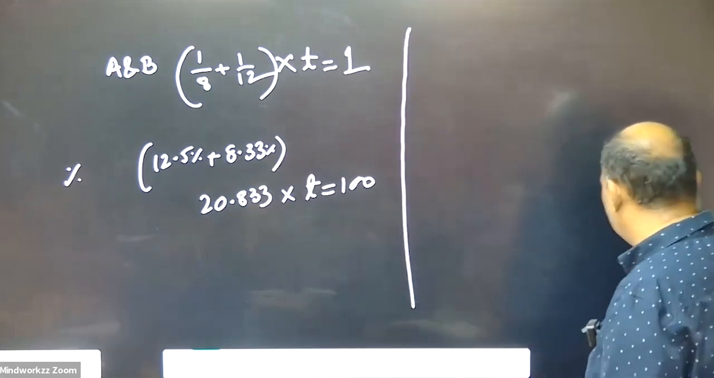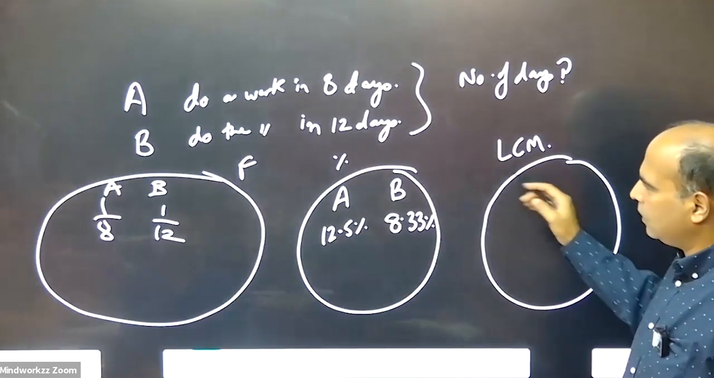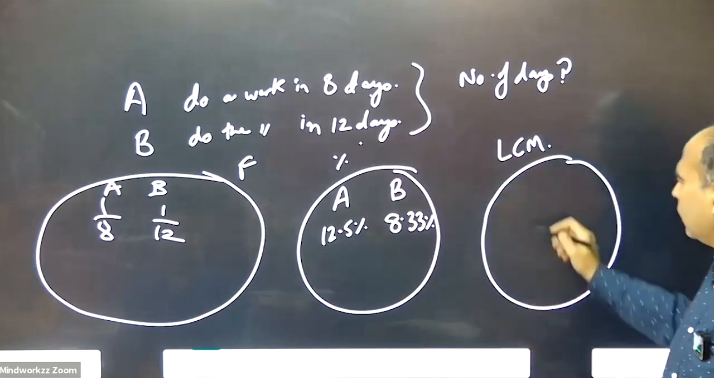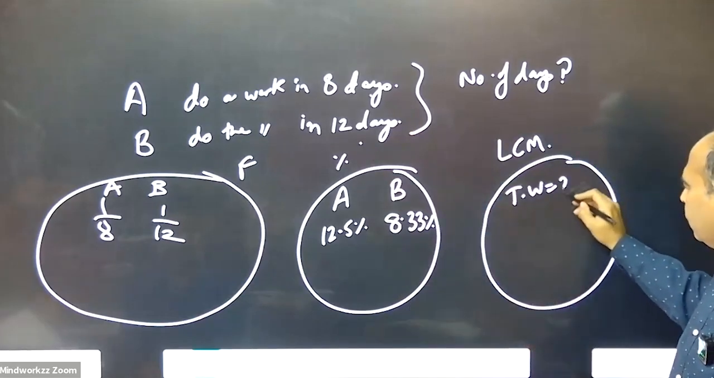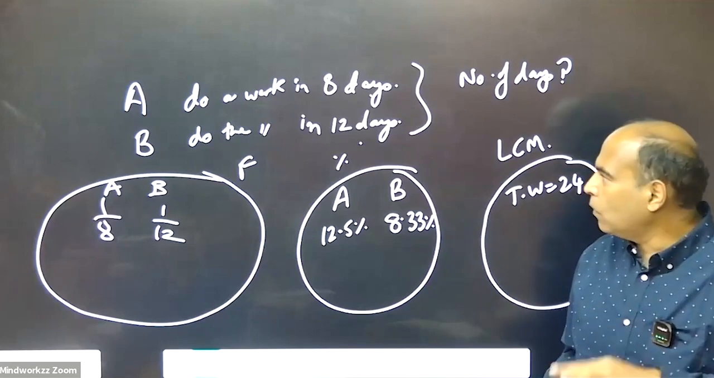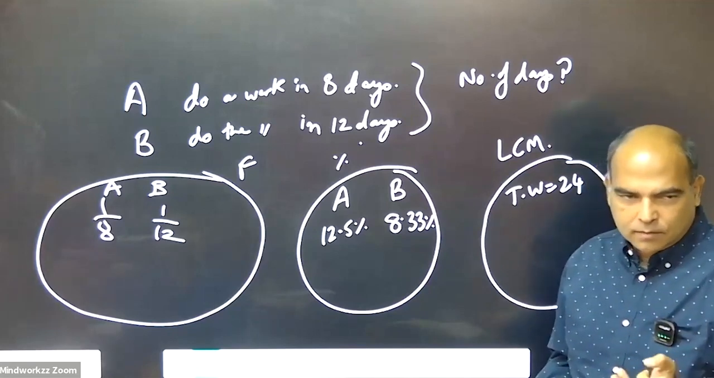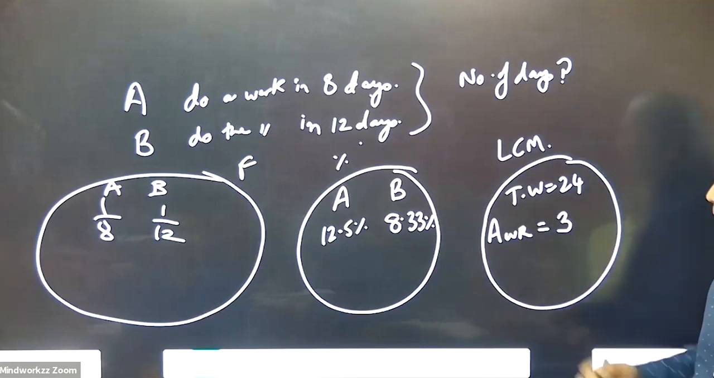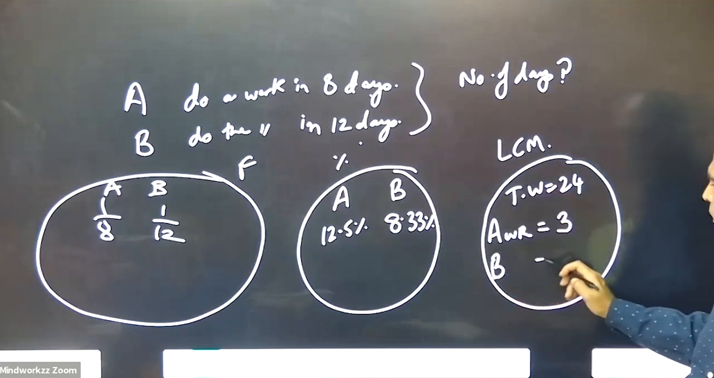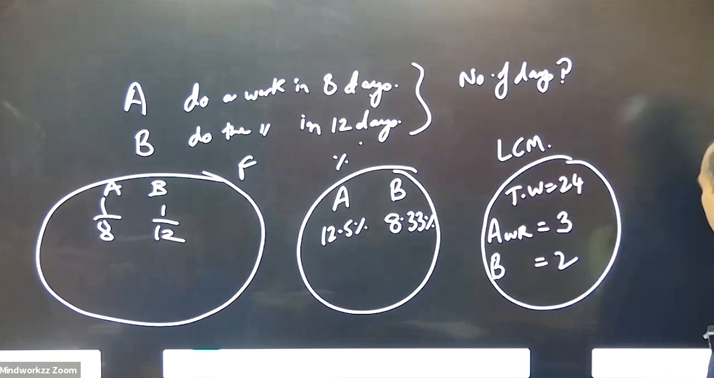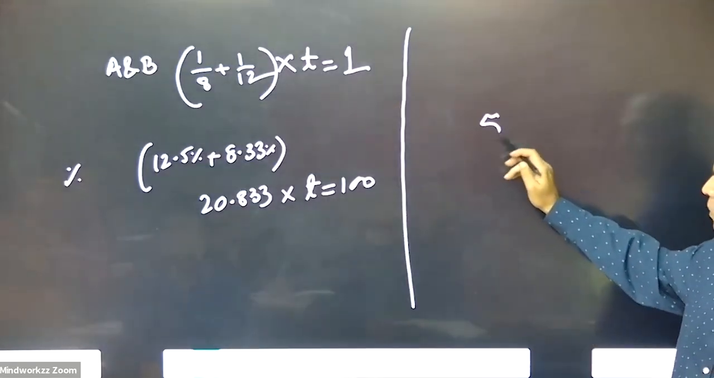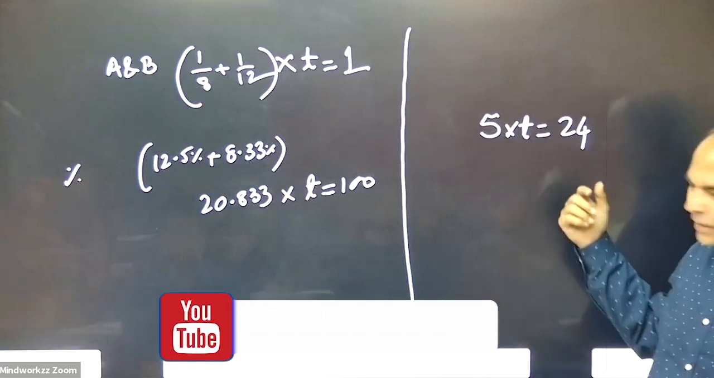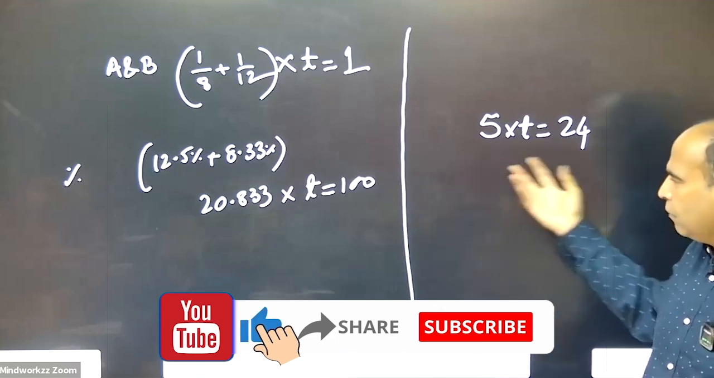But in the LCM reaction, what you do is you take the LCM of 8 and 12, and you say that the total work is 24. So if the total work is 24 and A does it in 8 days, A's work rate becomes 3 units per day, and B's work rate becomes 2 units per day. So A and B's work rate is 5 units per day into time has to be equal to 24. This is the simplest way to do it, because you get it in one shot.